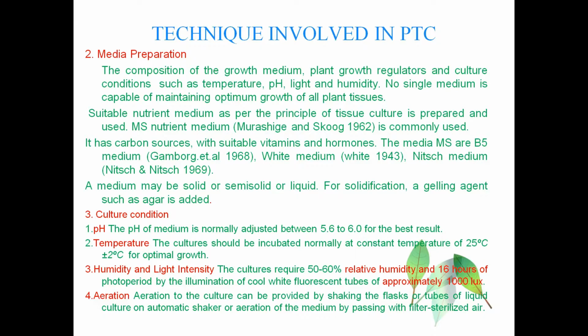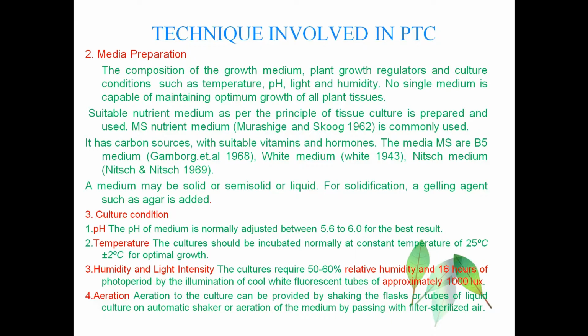Usually MS nutrient medium, that is Murashige and Skoog medium, which was found in 1962, is commonly used. It has the carbon sources with all suitable vitamins and hormones. Along with MS, B5 medium, which was found by Gamborg et al. in 1968, White medium found by White in 1943, and Nitsch medium found by Nitsch in 1969 can also be used. This medium can be solid, semi-solid or liquid. For solidification of this medium, a gelling agent such as agar can be used.